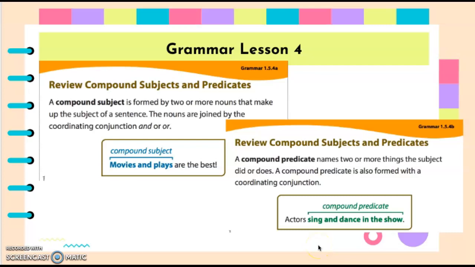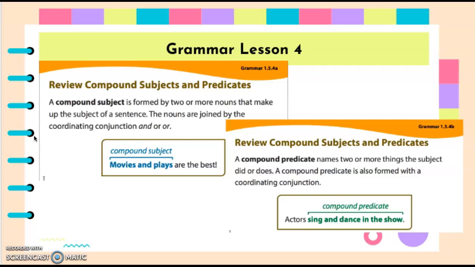Now let's review compound subjects and predicates. Let's start off with compound subjects. A compound subject is formed by two or more nouns that make up the subject of a sentence. The nouns are joined by the coordinating conjunction and or.